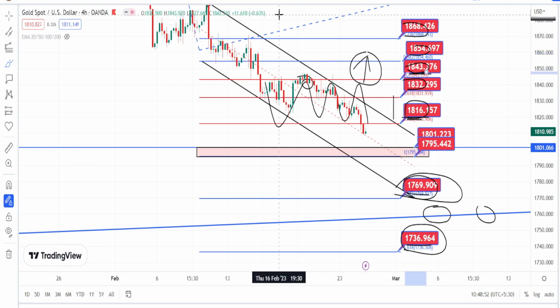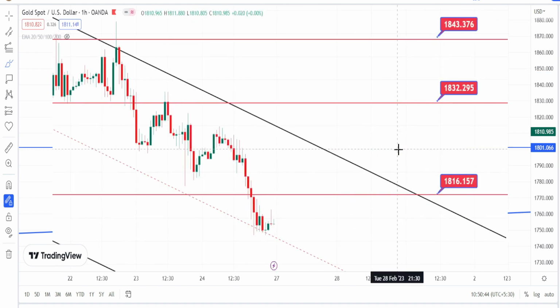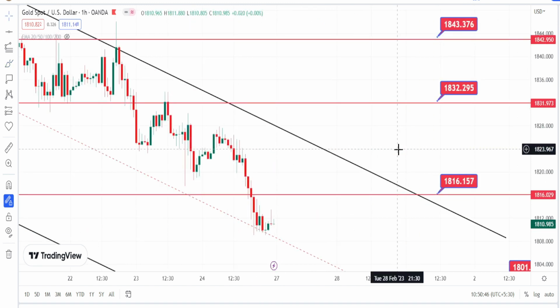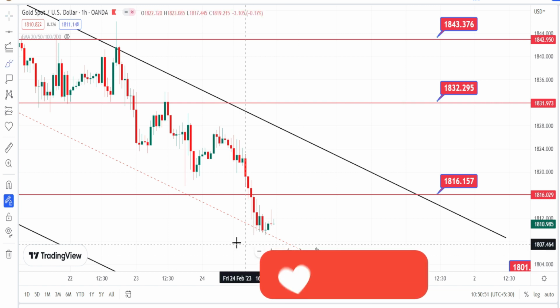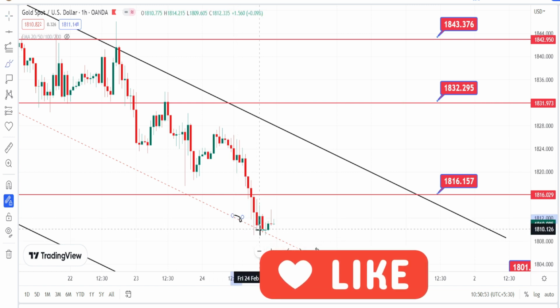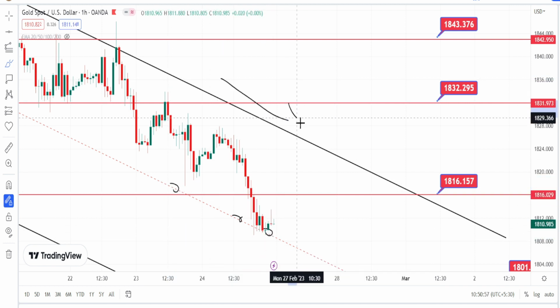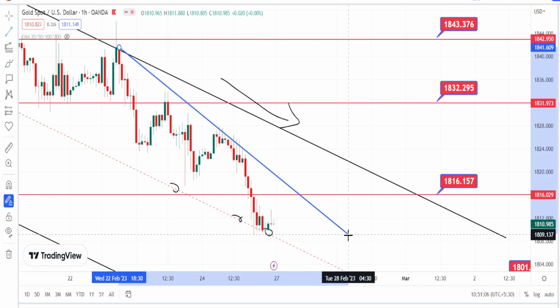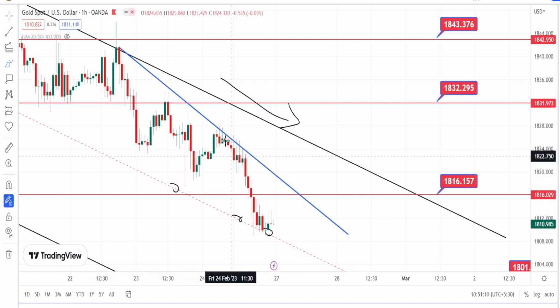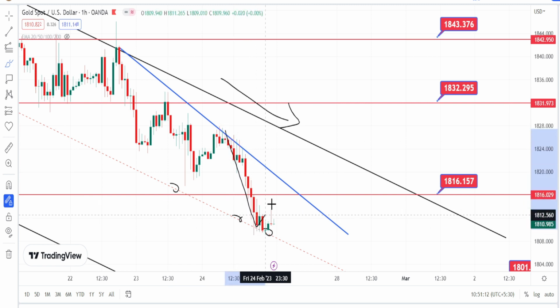Let us look at the price action in hourly time frame. As explained in the 4 hours time frame, currently we are noticing the price action to take support on the midline of this bearish channel pattern from the 4 hours time frame. And when we draw a trend line to understand the current trend of the price action, it is still trading in a bearish trend.